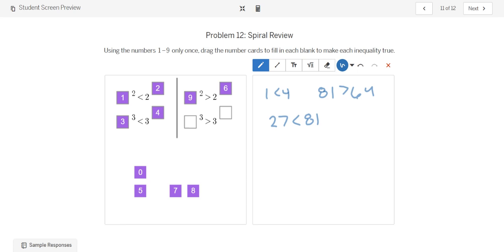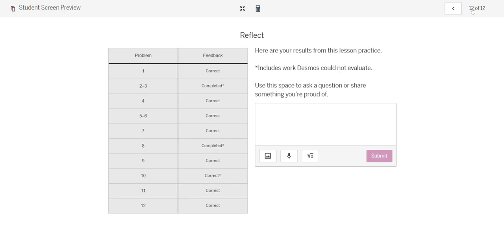And what numbers do I have left? Let's go like 8 to the third power, I know, is 512. You could also use a calculator to do that. 8 to the third power, or 8 times 8 times 8. And then 3 to the fifth power is got to be like 243. Okay. Yay. So I got them all correct.